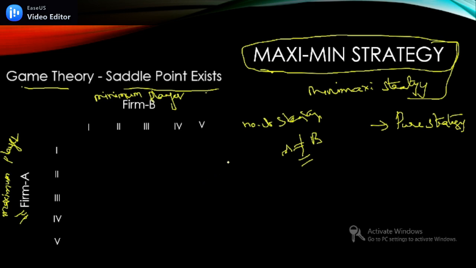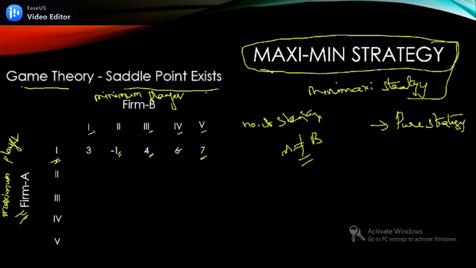Now we have to mention the payoffs, right? The payoff matrix, you know that, was discussed in the previous video. If you come to firm A, which plays the first strategy, these are the payoffs. If firm A plays one strategy, firm B may play the first strategy, second strategy, third, fourth or fifth strategy, and each has its own payoff.